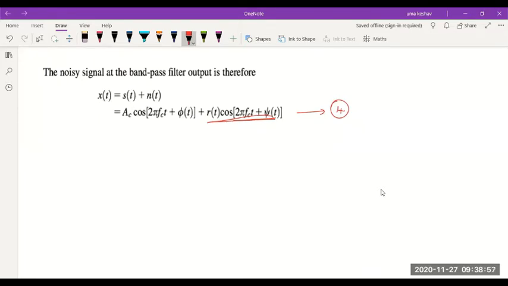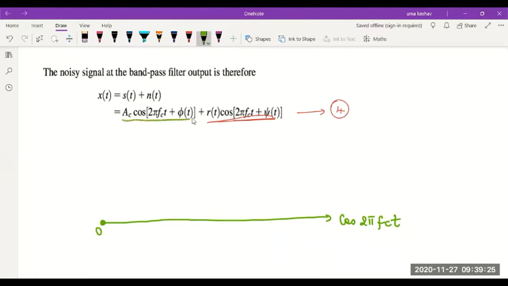Okay, let's call this equation 4 and let's try to draw the phasor diagram for this. So if we draw the phasor diagram for this, you would understand how this will look. As usual, let me consider 0 and let me consider cos 2 pi FCT as the reference. Okay. So if I take cos 2 pi FCT as the reference, how will I represent this first term? What should I draw?